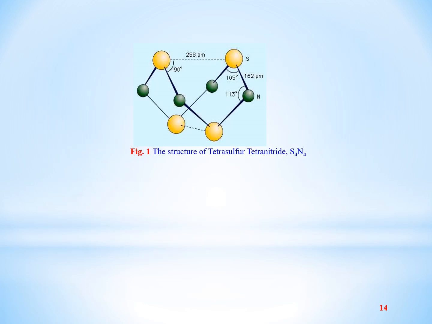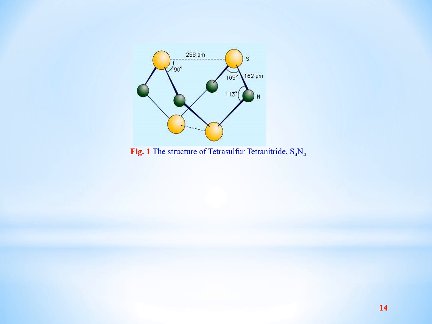This is the structure of tetrasulfur tetranitride, S4N4. We see the sulfur atoms are represented by yellow balls and nitrogen atoms by green balls. The distance between sulfur atoms is about 258 picometers, while the distance between sulfur and nitrogen atom is 162 picometers.